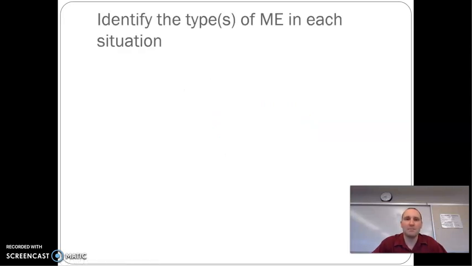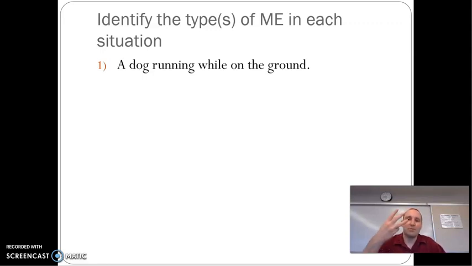All right, so let's go through some situations. This is where some of the concepts come from. There are some concepts from work and power. This is the rest of them. So I would give you a situation and say what type of energy is present. So a dog is running on the ground. You're going to ask yourself 3 questions here to figure out the answer to this.